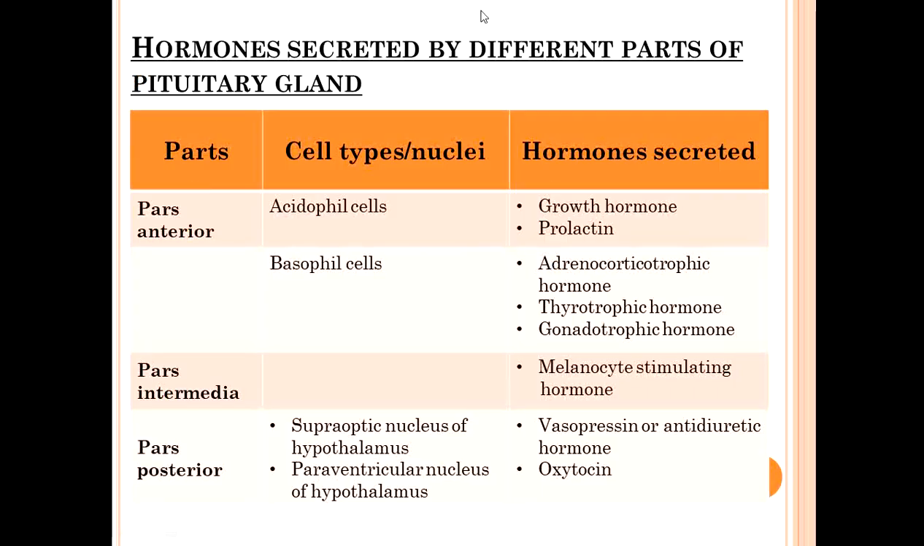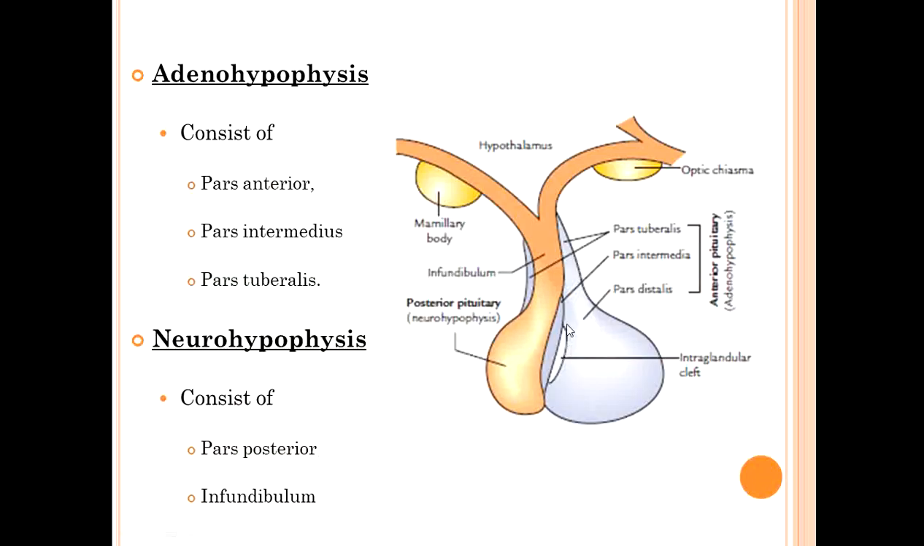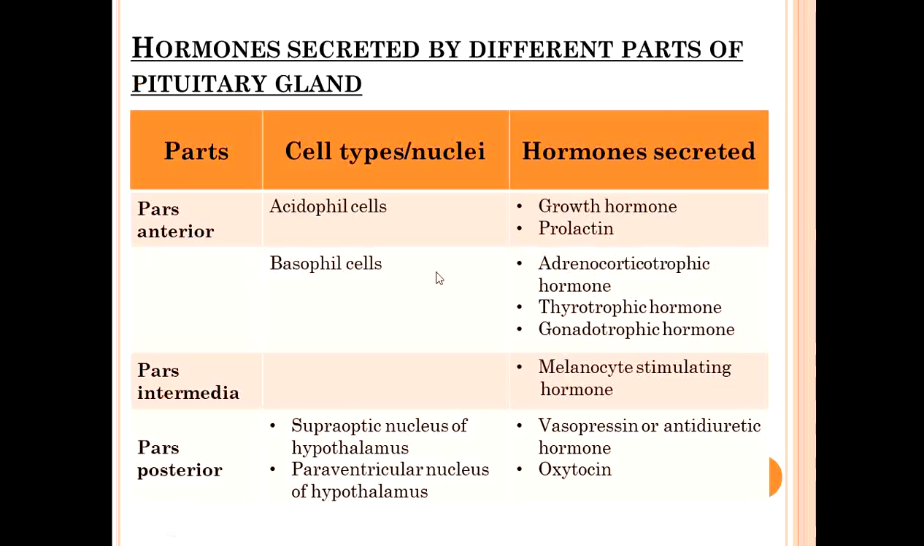Okay. Now what are the hormones secreted by different parts of the pituitary gland? So you see pars anterior, pars posterior and intermediate. There is pars intermedia, you can see here, this one is pars intermedia. Pars anterior has two types of cells, acidophil cells and basophil cells. Acidophils means they stain with the acidic dye. Basophils means they stain with the basic dye.